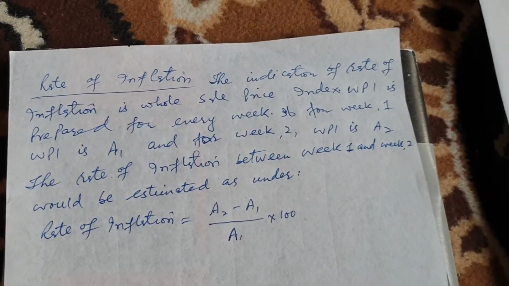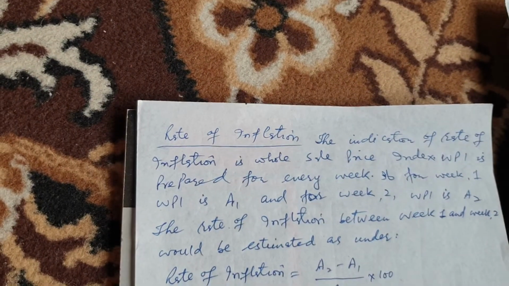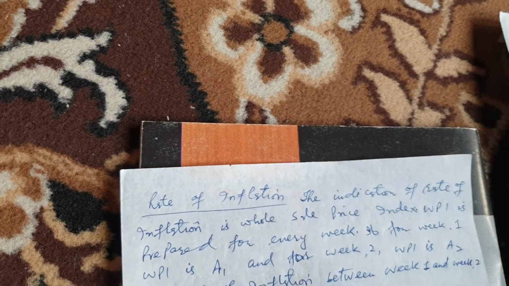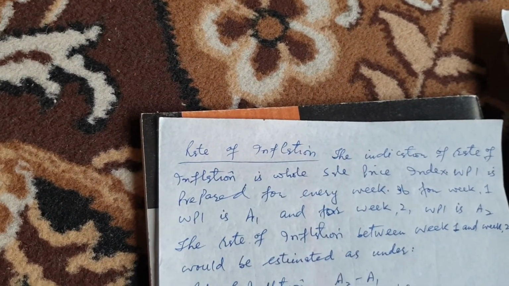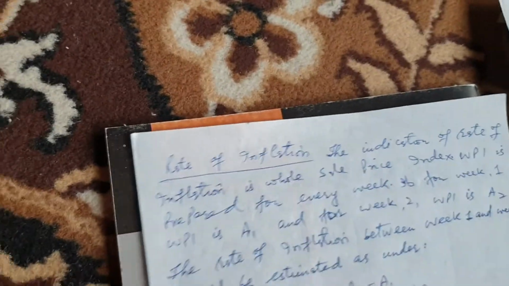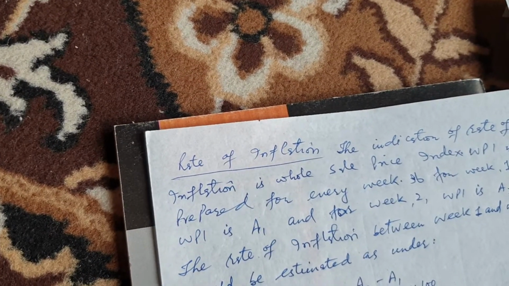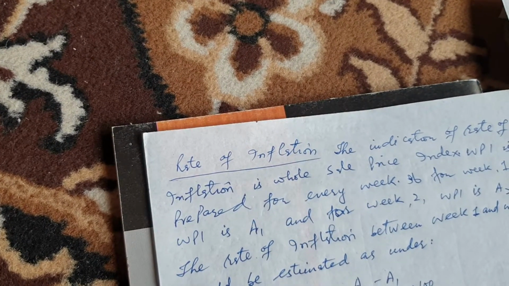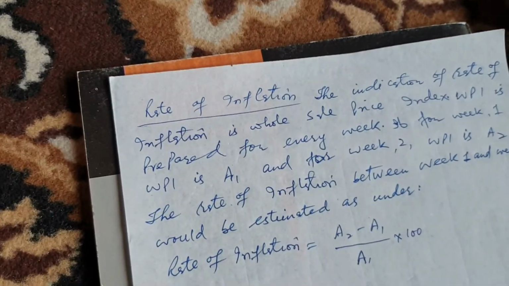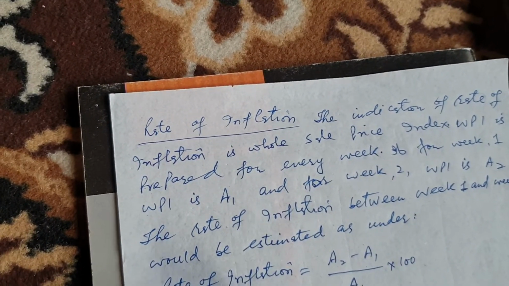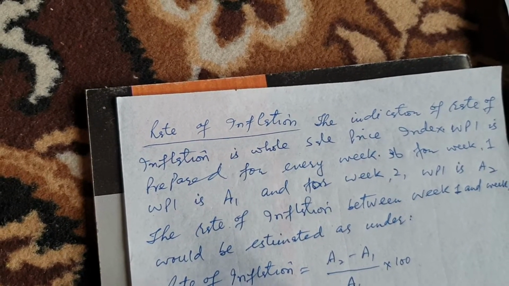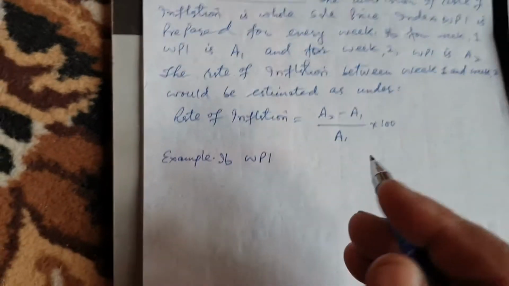Now we will write an example and then we will estimate rate of inflation. What will be the rate of inflation? Now for an example, if wholesale price index, WPI means wholesale price index.